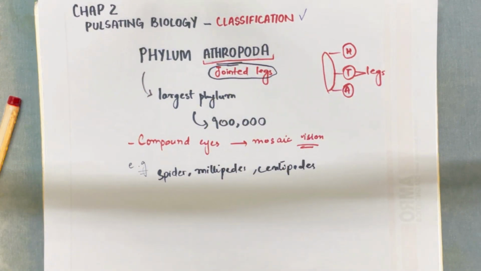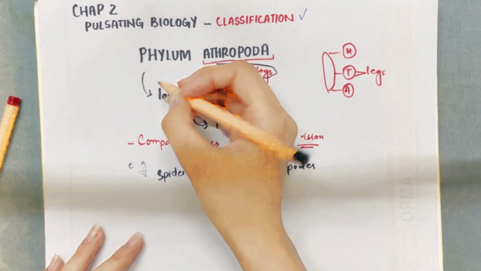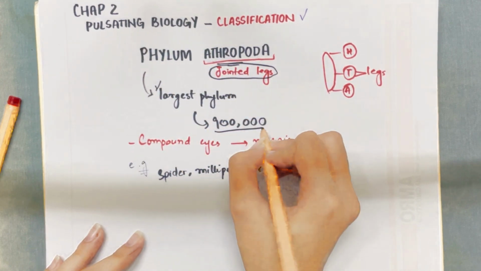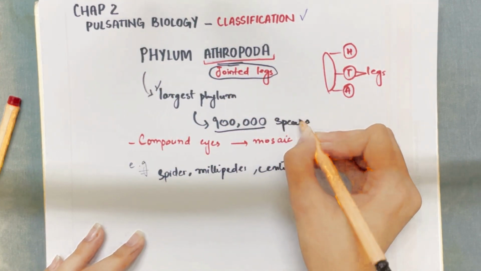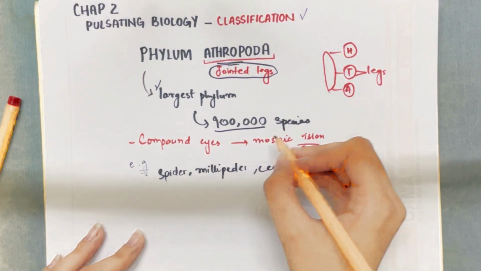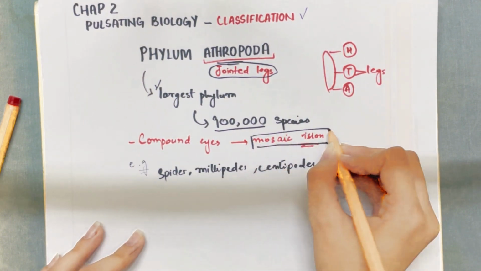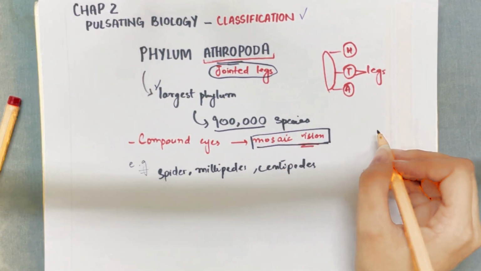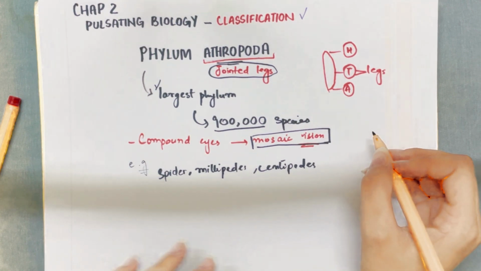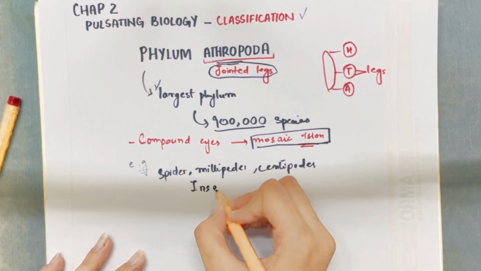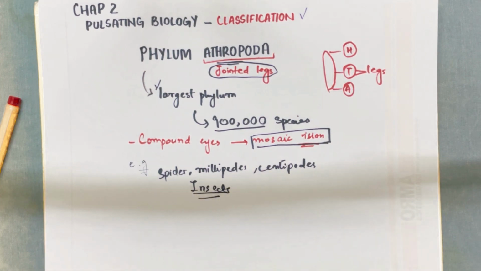These are the general characteristics of phylum Arthropoda: it is the largest phylum, which consists of almost 900,000 species. They have compound eyes for mosaic vision in order to be very clear when it comes to their vision. And the examples are spider, millipede, centipede. Basically, the insects are included in the phylum Arthropoda.